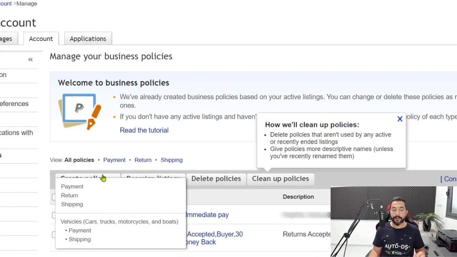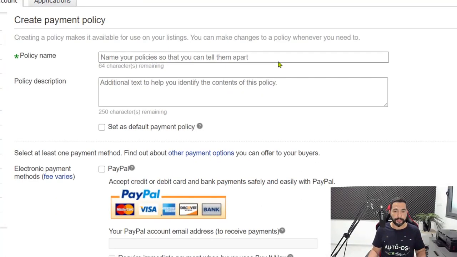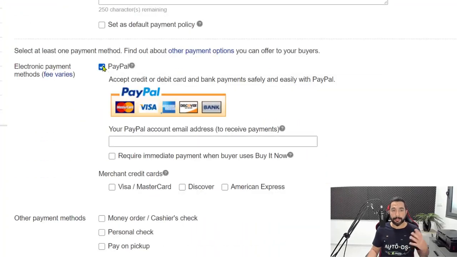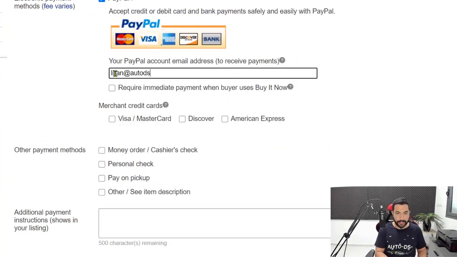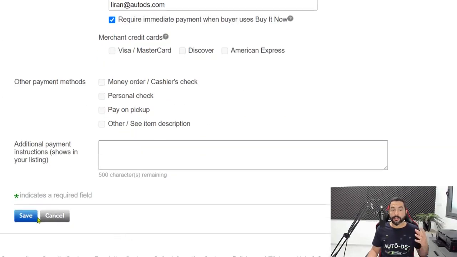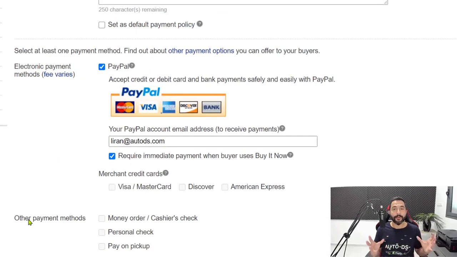Now you should already have your payment policy set. This is your PayPal payment policy. If this is your first store, then create a payment policy, but this policy should stay the same whether you're working with Chinese or US suppliers or any other supplier. You want to get your payments on PayPal so long as you're not using the eBay managed payment system. So what you want to do here is create a payment policy called PayPal payments. Make sure that PayPal is checked in, enter your PayPal email address, and you want to require immediate payment when the buyer uses the buy it now option. Then what you want to do is save the policy, and that is how you create your payment policy.